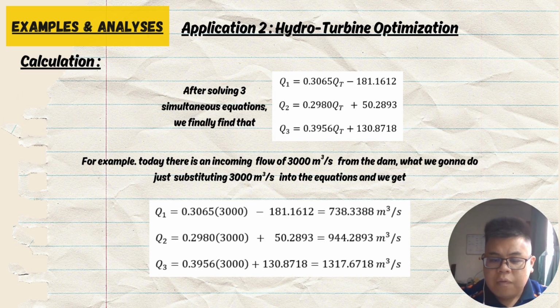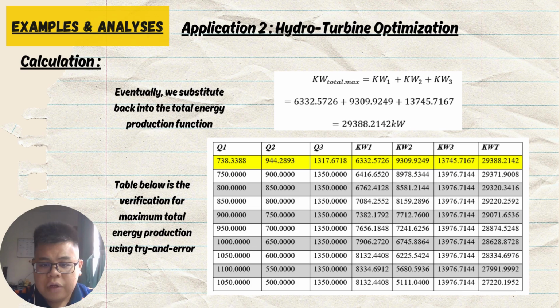After a long process, we finally solve Q1, Q2, and Q3 in terms of the total flow distribution. For example, today there is an incoming flow of 3,000 meters cubed per second from the dam. What we're going to do is substitute 3,000 for Qt. Then we will find the distribution of Q1, Q2, and Q3 respectively. We substitute Q1, Q2, Q3 into our total energy production function. Then we will get the maximum energy generated by the power stations. In order to test for the maximum, we use trial and error as shown in the table.